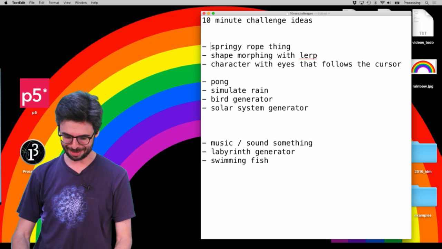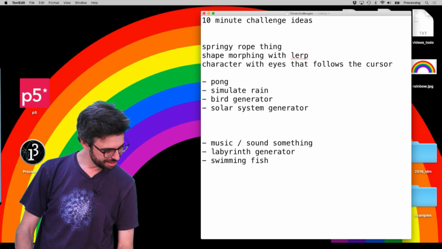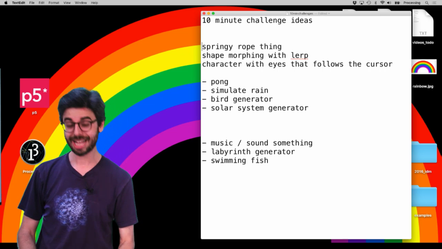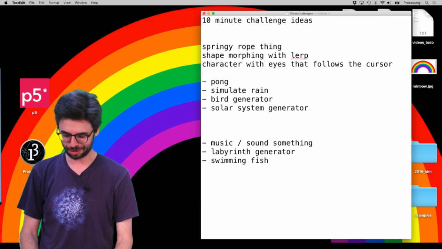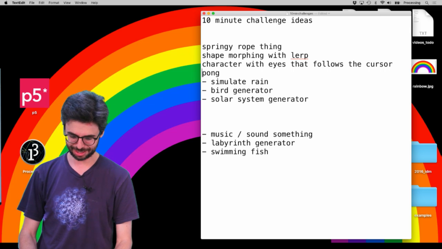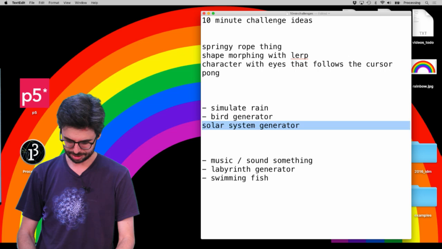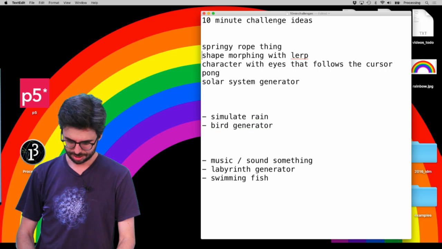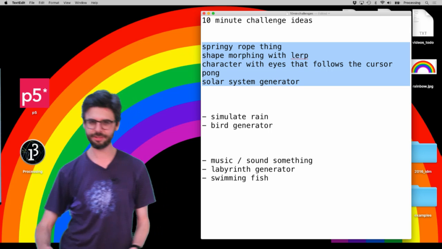Maybe these are good. I like the idea of Pong having to happen really quickly. I guess I could include Pong. I'm leaving it to chance. Somebody in the chat asked for Pong. Oh, solar system generator. I like that. Okay, so here are 5 options.